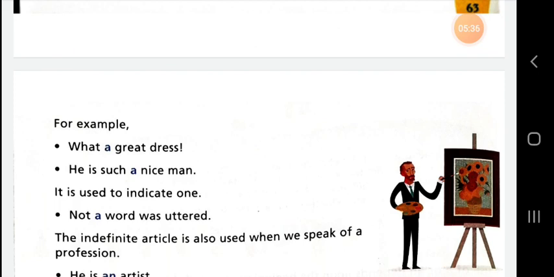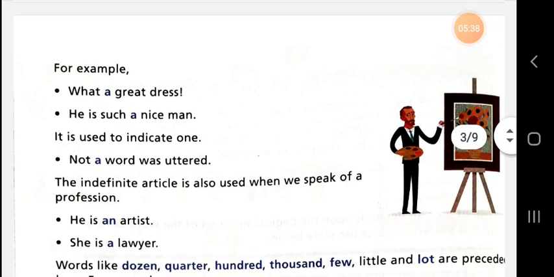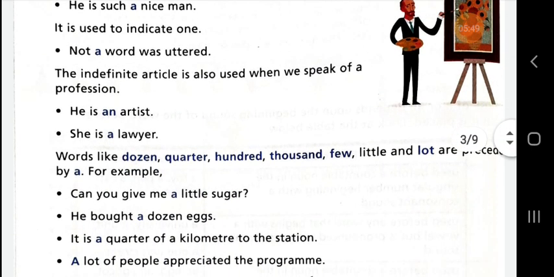It is used to indicate one. When we indicate any one thing, we use a or an. Not a word was uttered. The indefinite article is also used when we speak of a profession. When we speak about the profession of any person, we use the indefinite article. He is an artist, you are a teacher, she is a lawyer.